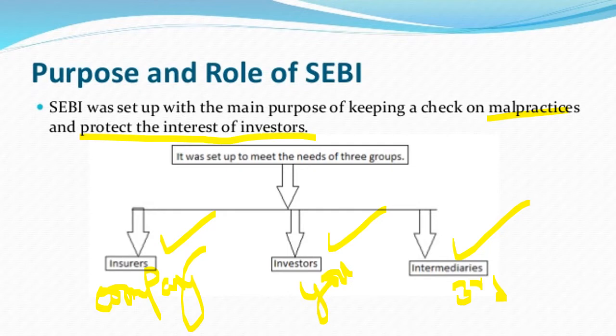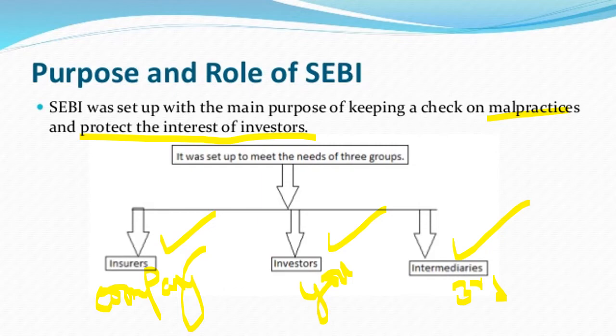Because investors are investing their small amount of savings into these particular organizations, and these investors don't have any education about how to buy shares and how to sell shares. Most of us do not know. If it is headed by the government of India, people will be a little careful, and even the brokers will have a little fear of how exactly they're dealing with things.